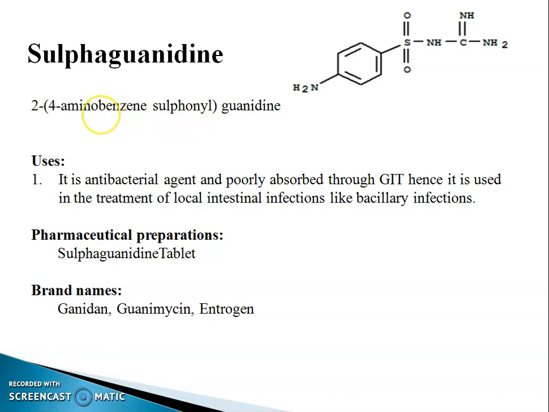Uses: it is an antibacterial agent and is poorly absorbed through the GIT, hence it is used in the treatment of local intestinal infection like bacillary infection. Pharmaceutical preparation: sulfaguanidine tablet. Brand names: Guanidan, Guanimycin and Entrogen.